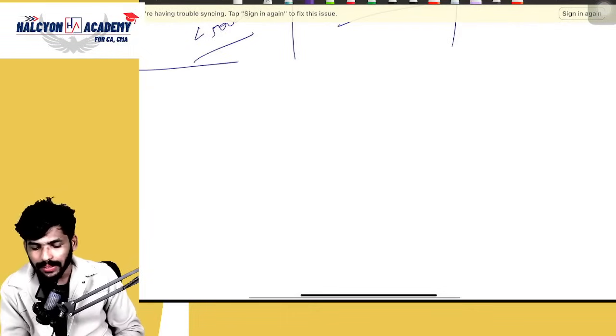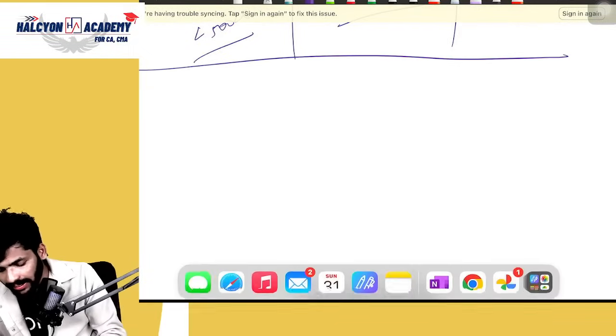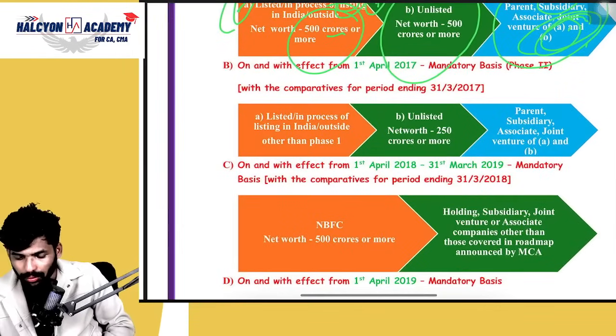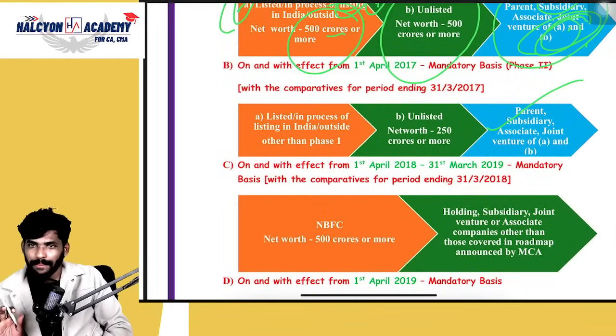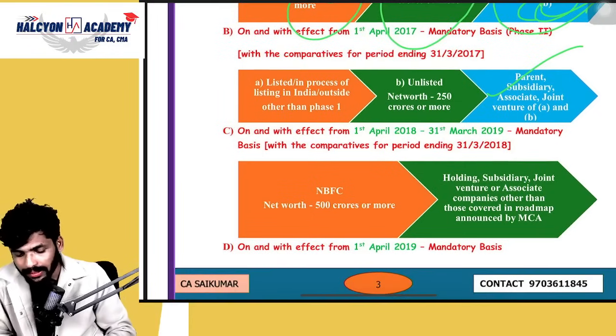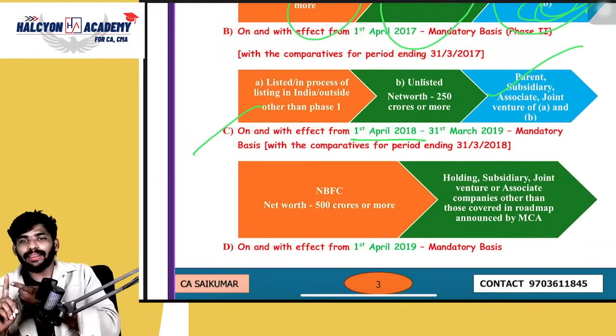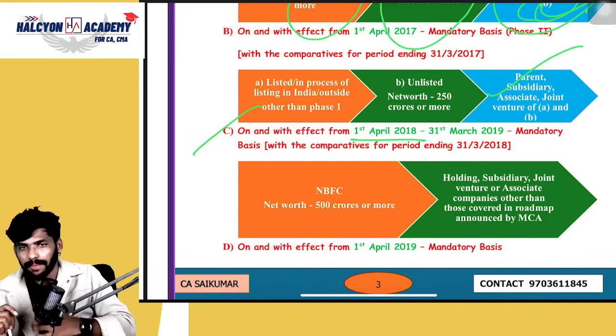Okay. Next, this applicability is extended to NBFCs also. That is the third point, guys. So we are done with this point also. Next, coming to the third point. So on and effect from 1/4/2018. We are done with 16, 17. Now 18.